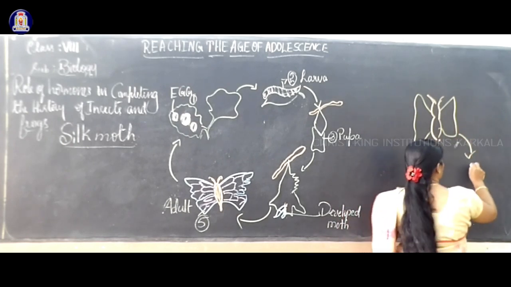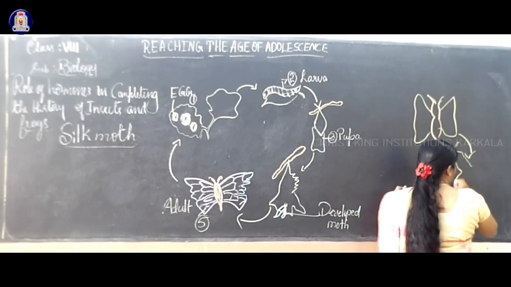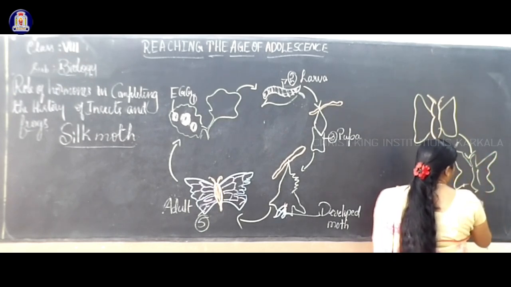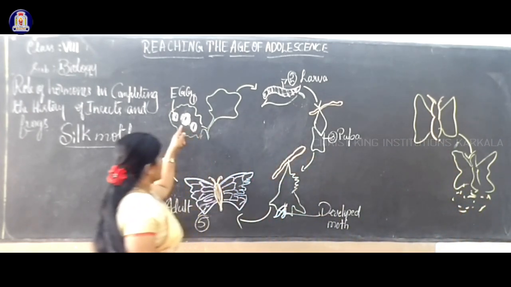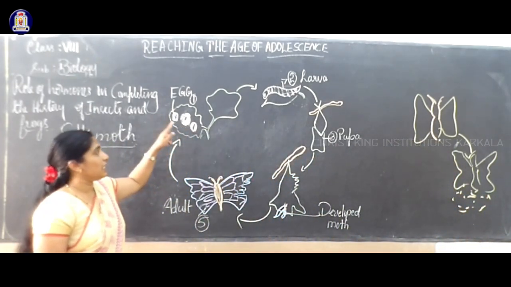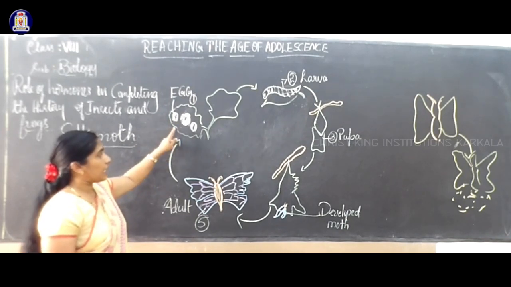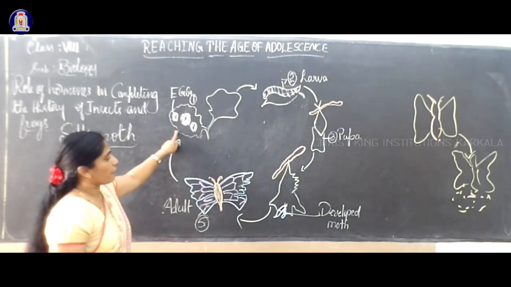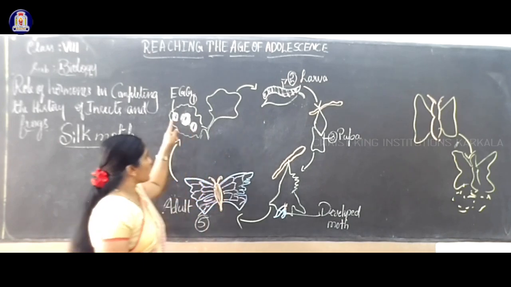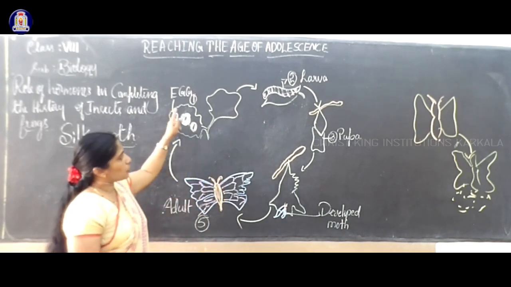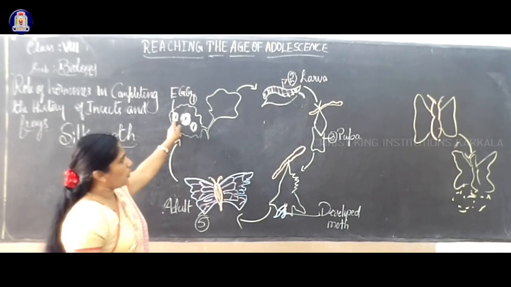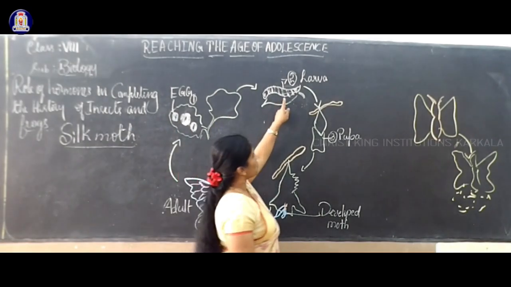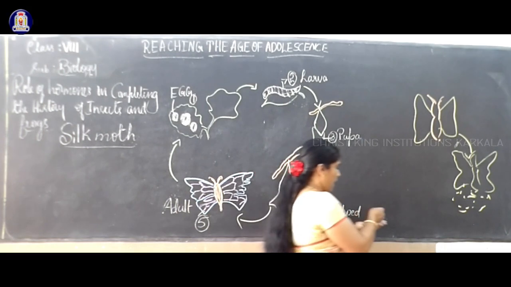First, they lay the eggs on the leaf surface. Many eggs will be there. After 2 or 3 weeks, what will happen? They will start to grow and there is a formation of a structure called the larva.